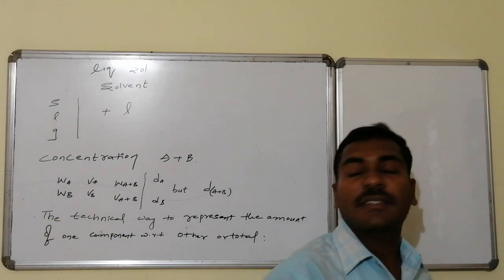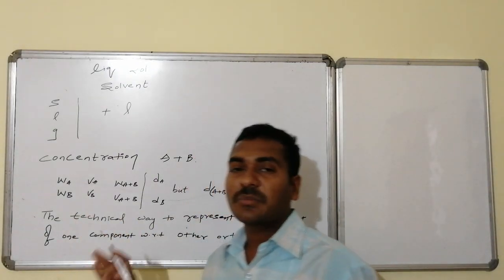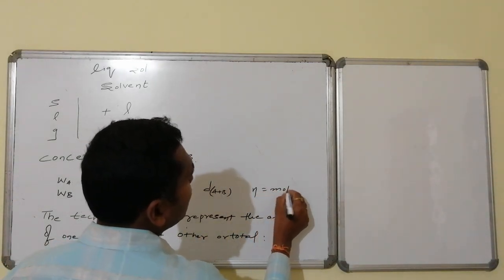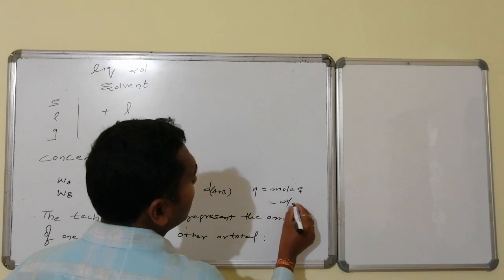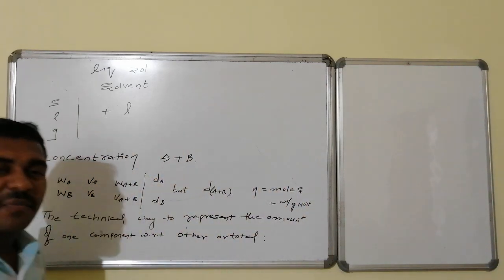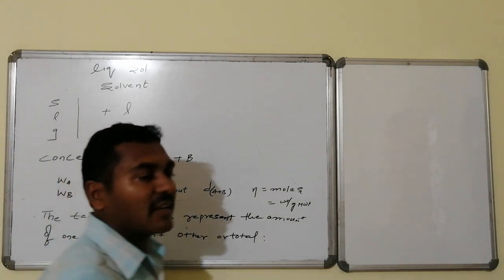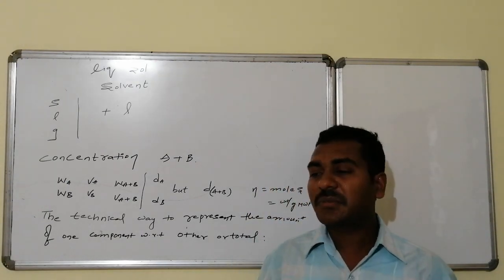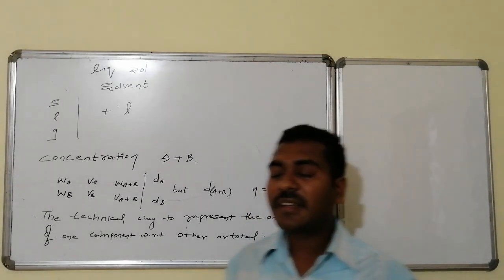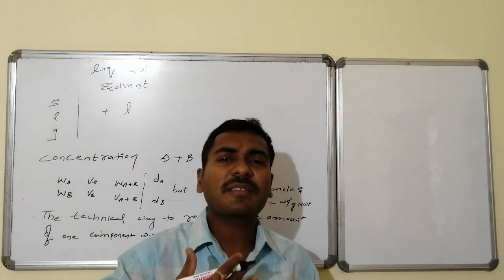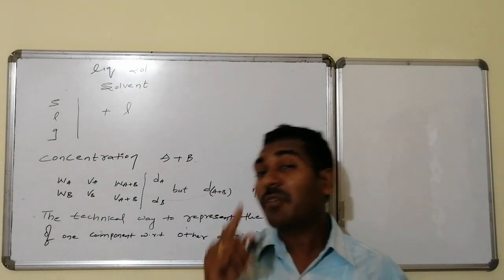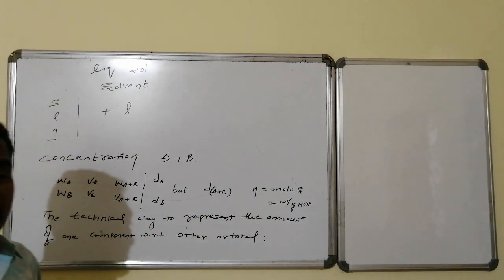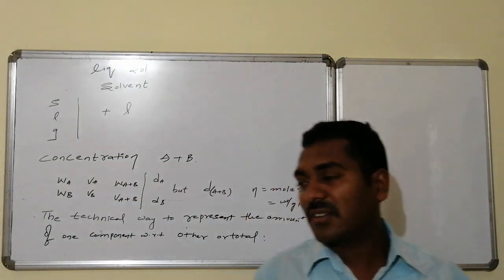Whereas the amount can be just in terms of weight, the amount can be just in terms of volume, or sometimes the amount can be in terms of n, which is nothing but what? Moles. Whereas moles will become equal to what? Weight by gram molecular weight also. With the help of any of these things, generally concentration can be represented. There are many varieties of concentration units, and all these concentration units are mostly interrelated with one another. The basic motto of expressing concentration is to represent the quantity of one component with respect to the total, or with respect to the other component present in the mixture, which is generally known as concentration.